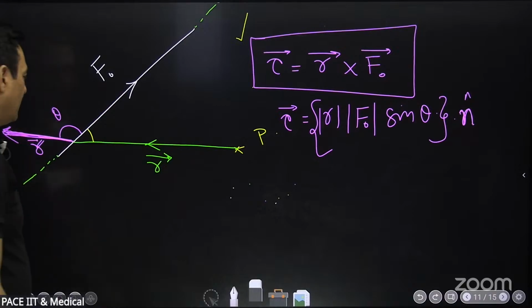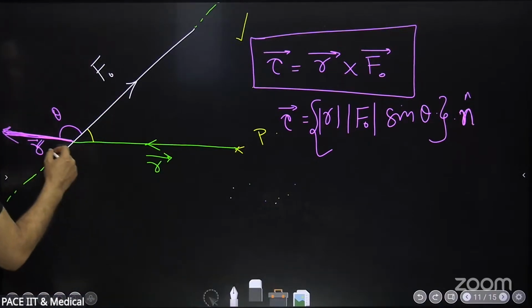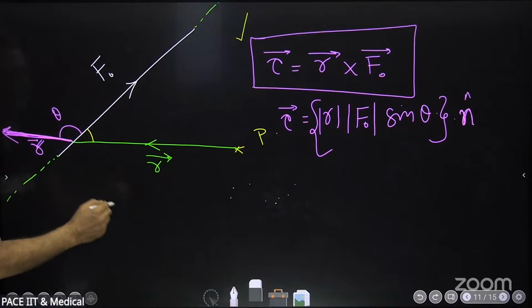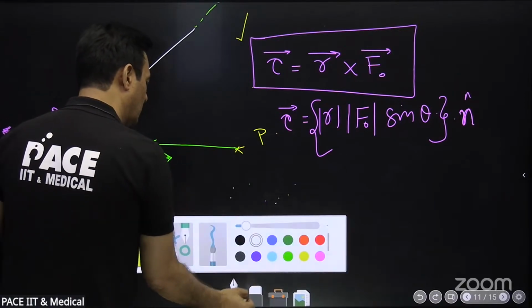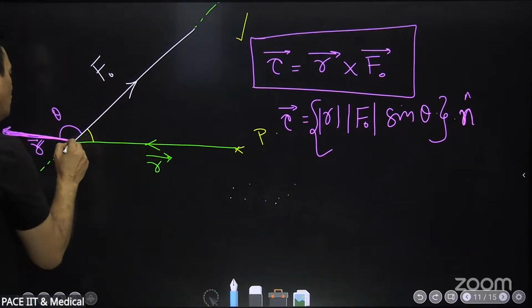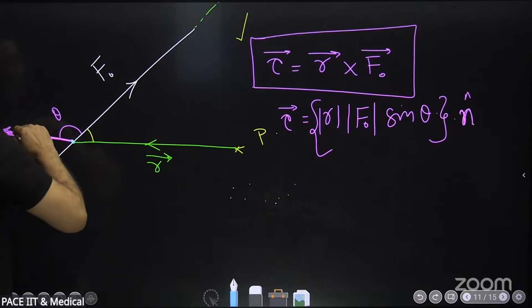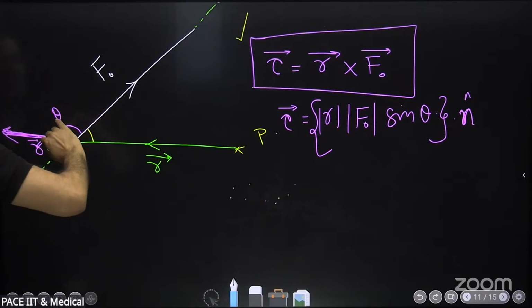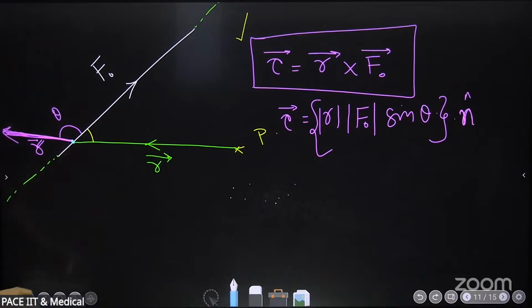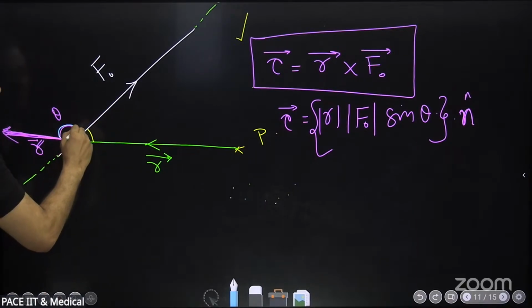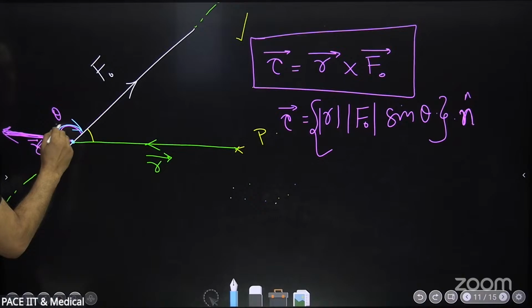Now, if I have to find R cross F, I have to place their tails together and rotate R towards F. Cross product I taught you when I was teaching you vectors. A cross B will be, you have to turn A towards B through the smaller angle. So will I be turning it like this? Yes.